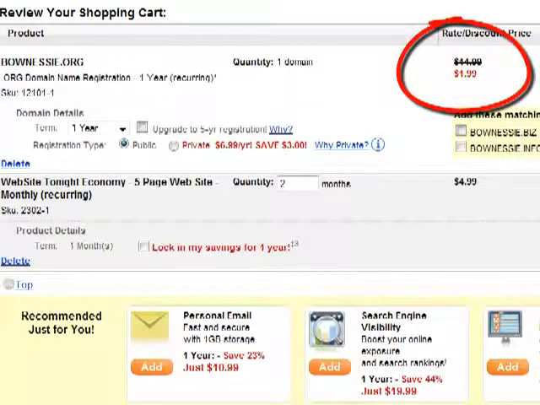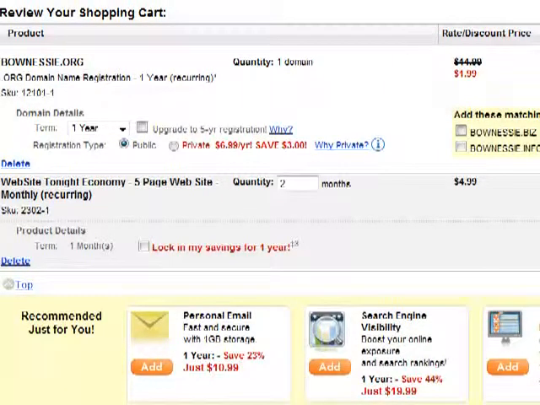Okay, so what I wanted you to see is BoNessie.org, all right, $1.99. That is the rate by entering in that code. So I had to change the screen a little bit because my login information kept showing up. But as you can see, BoNessie.org, $1.99. Now I'm not purchasing it. Don't worry. If you see this video immediately, say I upload it here to YouTube or I upload it onto the Google video, and you click on it, and somebody else buys it, that's fine, but I'm not purchasing it. I'm actually going to exit out of this GoDaddy website right now.